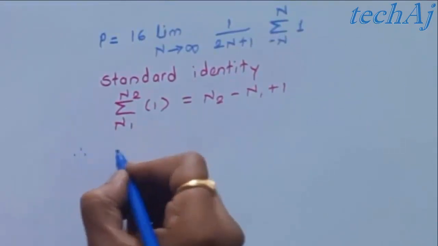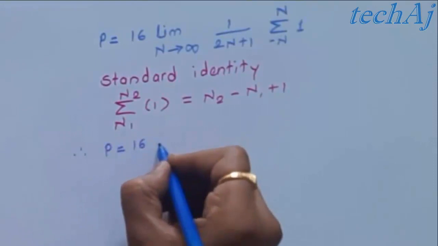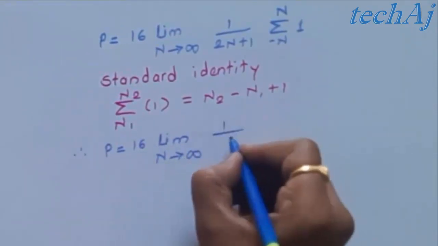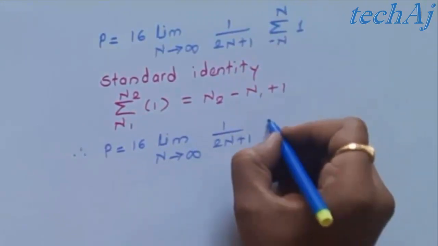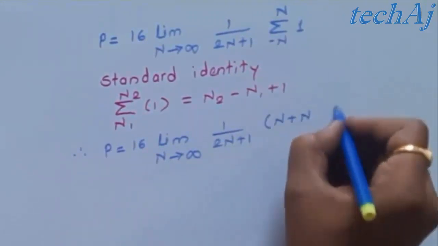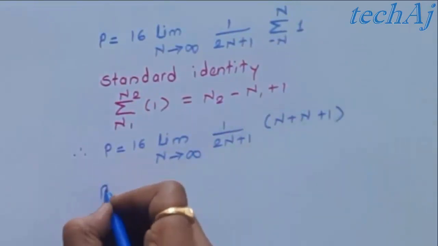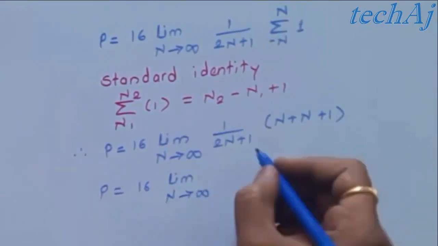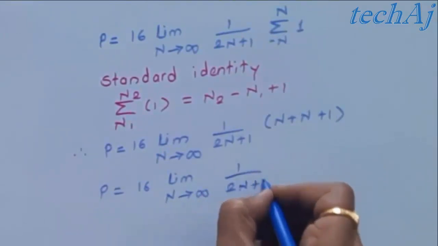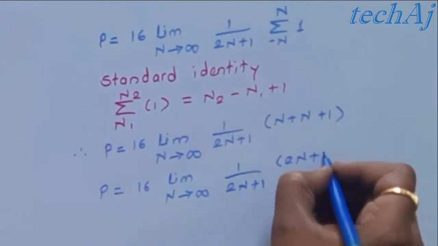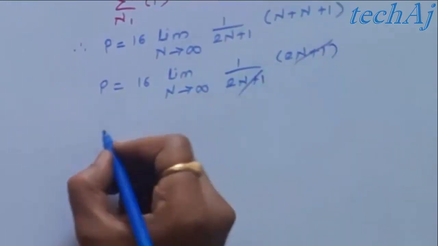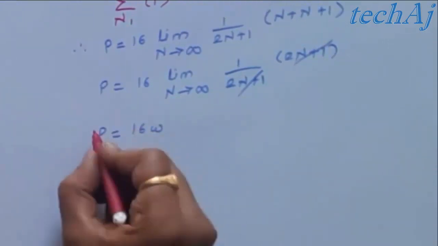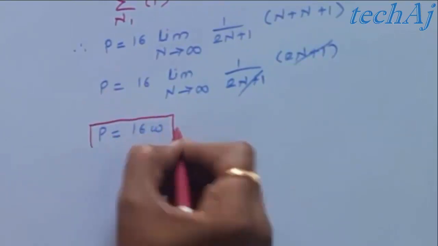Therefore, power P is equal to 16 limit n tends to infinity 1 upon 2n plus 1 times n minus minus n, which becomes plus n, and 1. Our bracket term will become 2n plus 1, which will get cancelled with the denominator term. As n has vanished, we can remove the limits. So power P is equal to 16 watt.